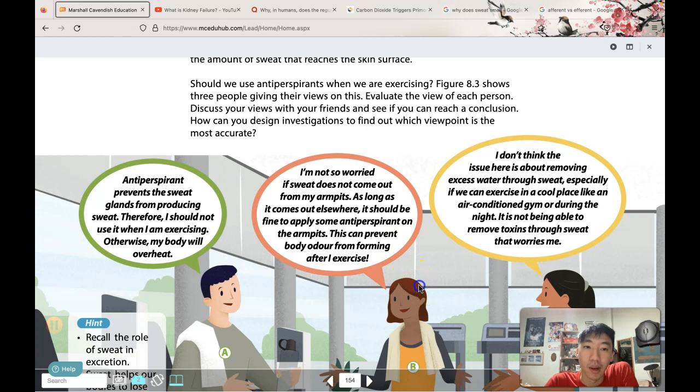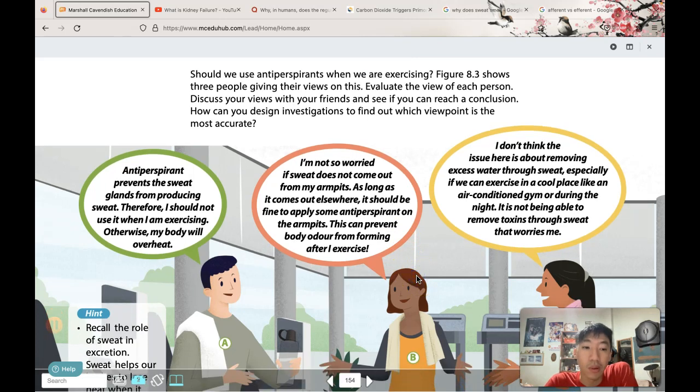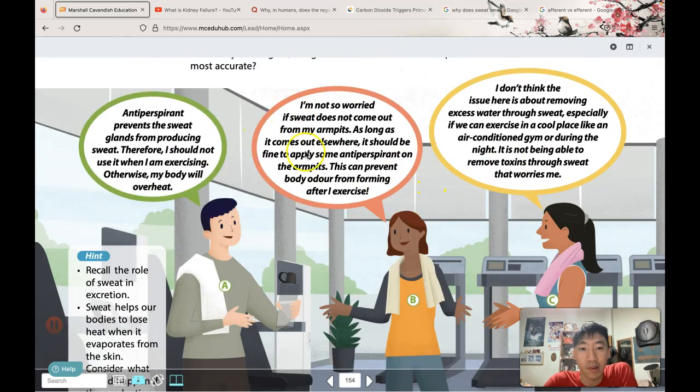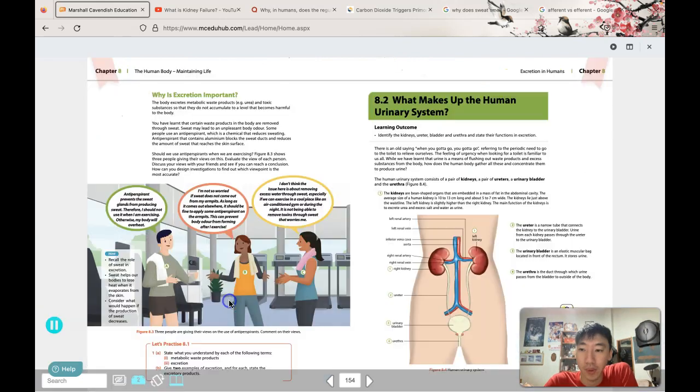Firstly, sweat helps to cool you down. It's very important to cool you down because of the heat capacity of your sweat, so that when you sweat, you are removing a lot of heat from your body, and also the sweat helps to remove waste products from your body. So you can read this and you can decide who is correct.